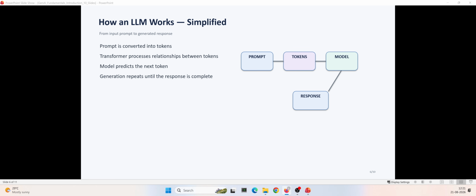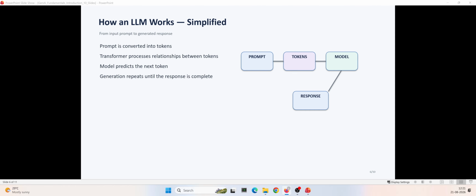So now let us see how an LLM works. Let us simplify what happens when we send a prompt to an LLM. First, we provide a prompt, for example, we might say, explain Kubernetes to a beginner. Then the text is converted into tokens. Whatever prompt we have given will be converted into tokens. Then these tokens are fed into a transformer model, right? The transformer processes relationships between the tokens and uses the context to determine what should come next. The model predicts the next token, then it predicts another token, and this process continues repeatedly until the response is completed.